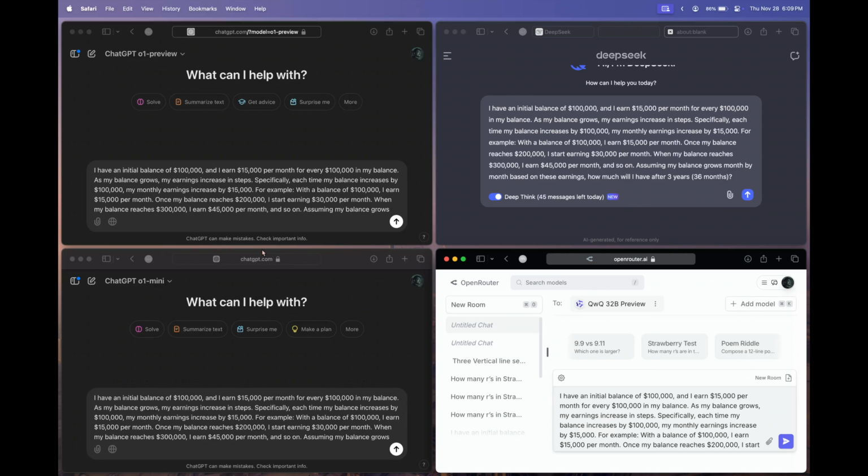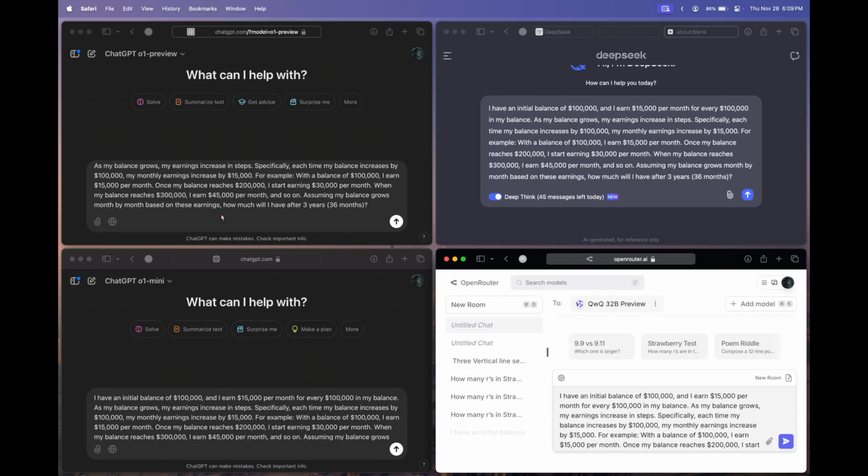Okay, so we have yet another math question. This is a very long problem-solving question. The question is, I have an initial balance of $100,000 and I earn $15,000 per month for every $100,000 in my balance. As my balance grows, my earnings increase in steps. Specifically, each time my balance increases by $100,000, my monthly earnings increase by $15,000. For example, with a balance of 100,000, I earn 15,000 per month. Once my balance reaches 200,000, I start earning 30,000 per month. So I have explained all of those things and I have asked how much will I have after 3 years, that is 36 months.